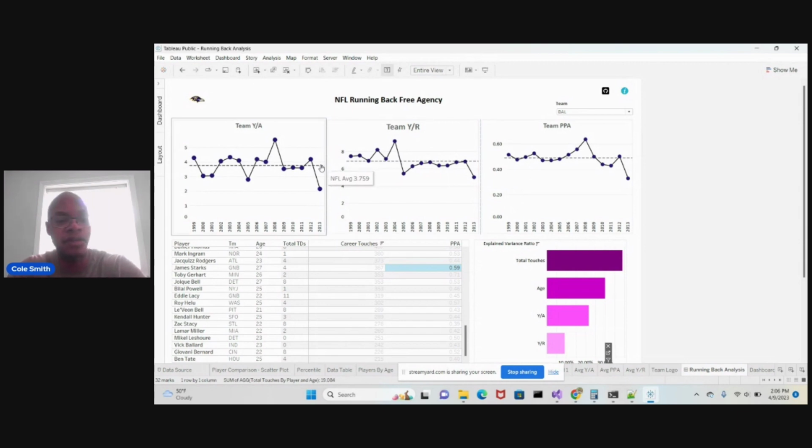The NFL average is 3.759 for that, and the yards per reception here was also 6.8. Then team PPA is a metric I came up with, which is points per attempt. It's basically taking the fantasy points for receptions and rushing yards and combining them together.